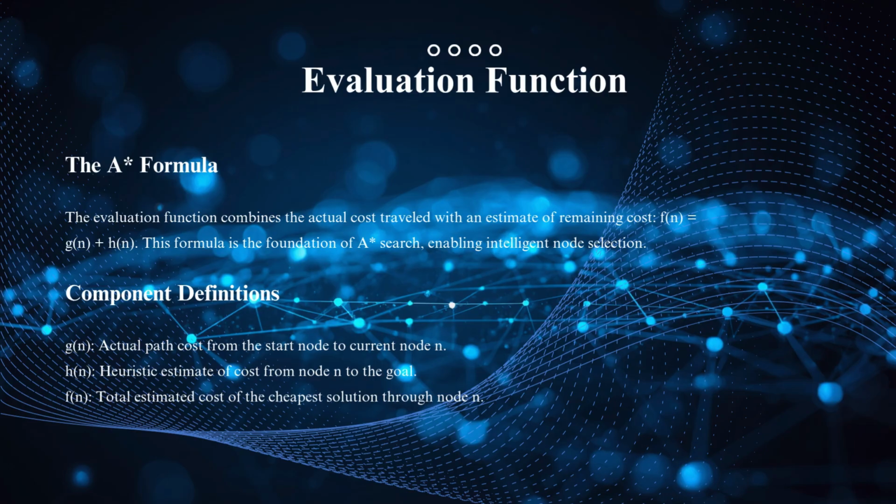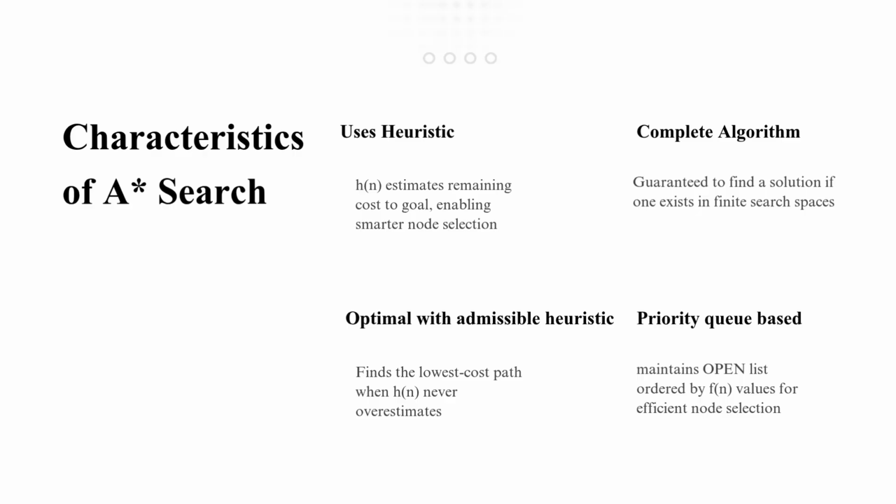Now that we understand the evaluation function, let us discuss the important characteristics of A* search. A* search has several important characteristics that make it one of the most effective search algorithms. The first characteristic is that it uses heuristics. The heuristic function helps estimate the remaining cost to the goal, enabling smarter node selection. The second characteristic is completeness. A* is a complete algorithm, meaning it is guaranteed to find a solution if one exists within a finite search space. The third characteristic is optimality.